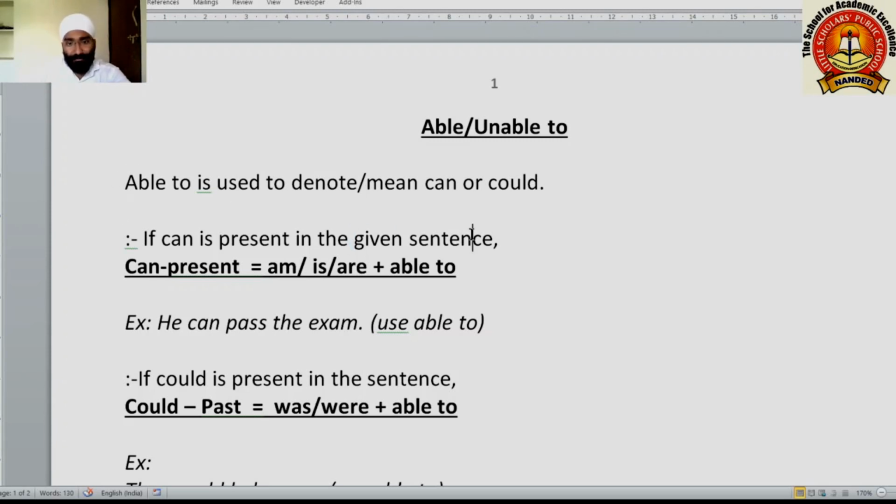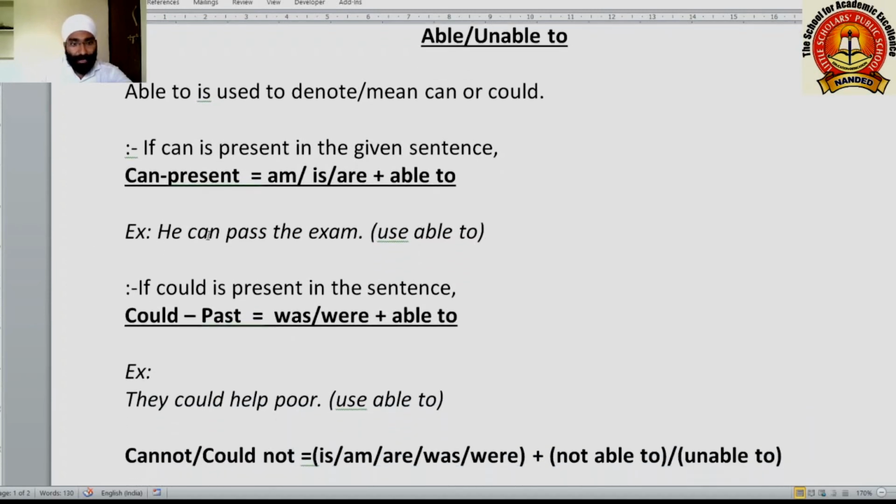If can is present in the given sentence, now what happens? Sometimes a sentence is given to you and you are instructed to use able, unable to in that sentence or use can, could in that sentence. What to do in such a sentence? Now see example, here a sentence is given to you of can. Can or could are modal auxiliaries. So while using able, unable to, we remove the modal auxiliary and we use a helping verb plus the adjective able or unable to.